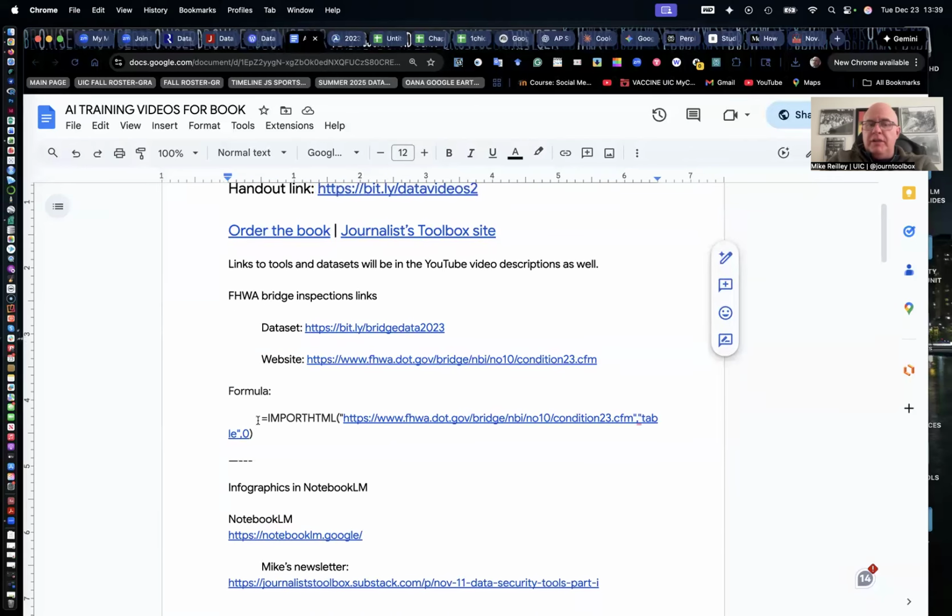I've given you the formula here to use for scraping. So if you've had chapter 3 under your belt, you know that this is the formula. Import HTML. We're importing hypertext markup language to a spreadsheet from the Federal Highway Administration database. Table, we're asking it to download a table, and 0 means just start at the top and scrape everything in that table down to the bottom. So I'm just going to copy that formula.